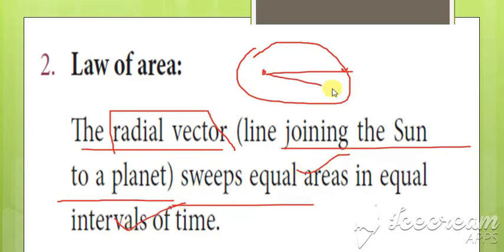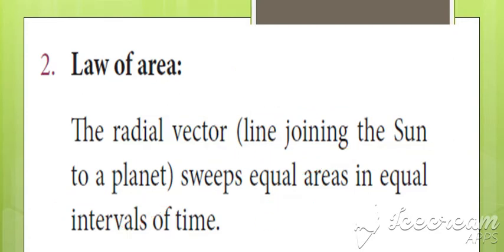However the planet moves, it covers equal areas, and here also, if it is moving here, it covers equal areas in equal intervals of time. Equal intervals of time could be 1 day or 1 month or 1 year, whatever it is. So that is the second point: the radial vector sweeps out equal areas in equal intervals of time.